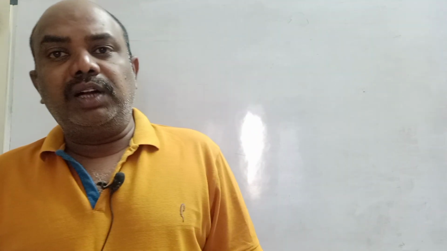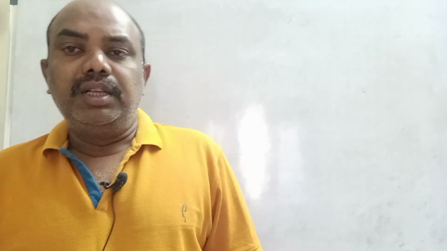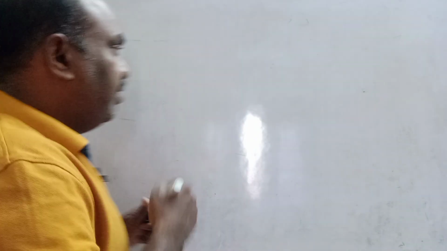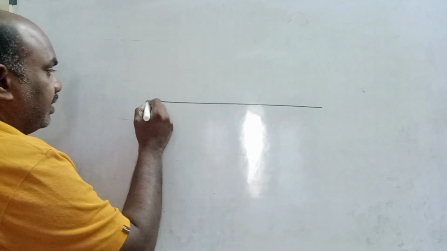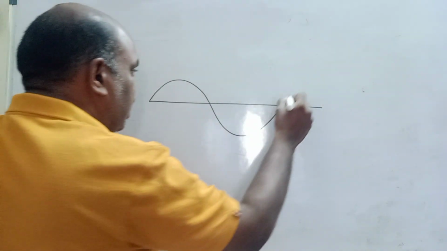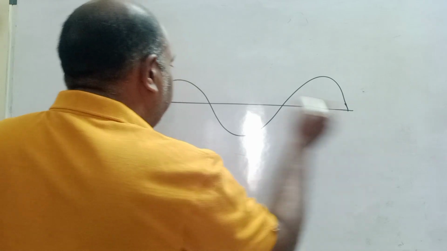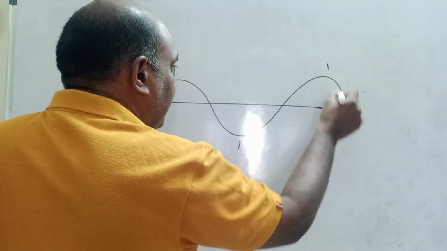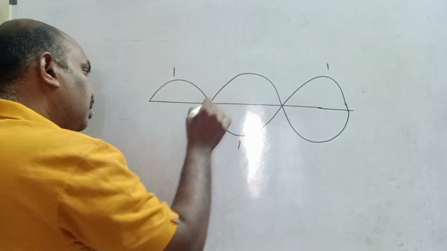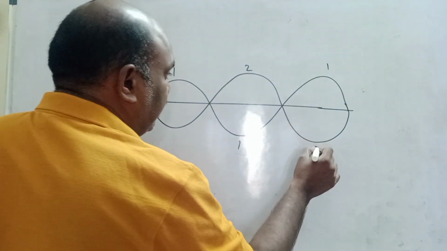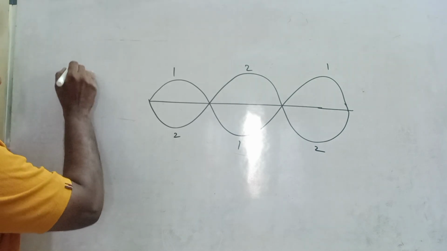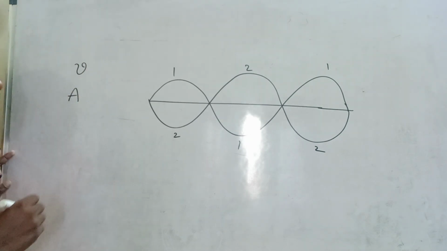Before going to see stationary waves produced in a closed tube, first of all, what is meant by a stationary wave? A stationary wave is also called a standing wave. A standing wave is very simple, children. This is a medium. On one side, this is the first wave produced by me. At the same time, another wave, the second wave, is produced from the other side. These two waves have the same frequency and the same amplitude.